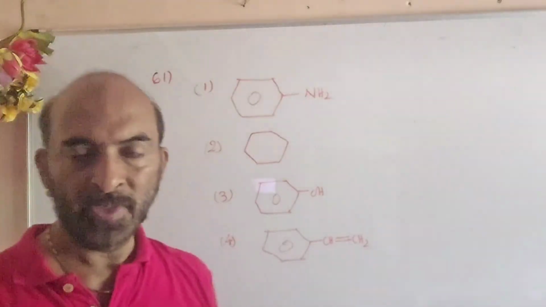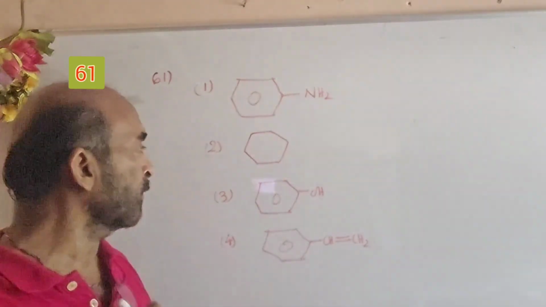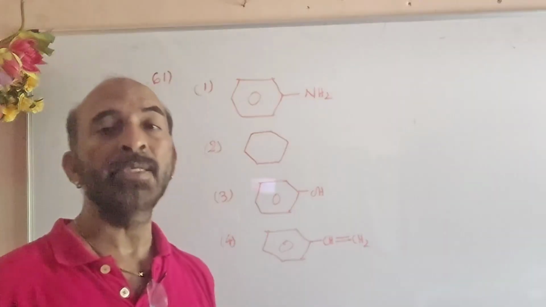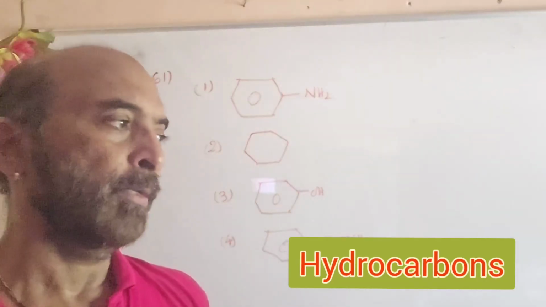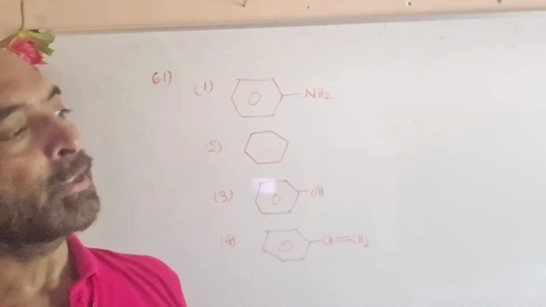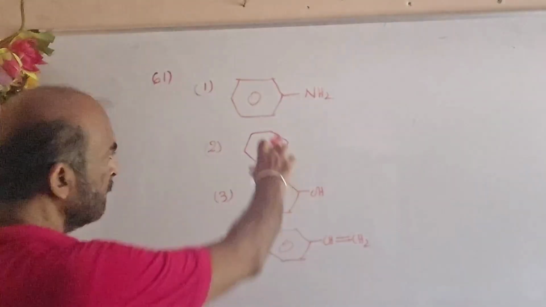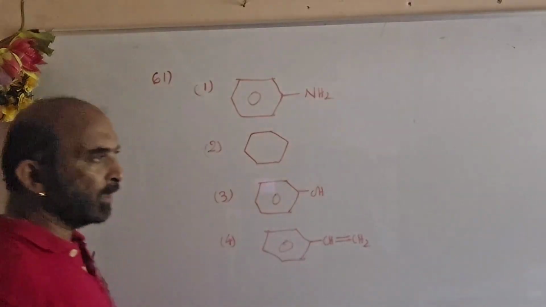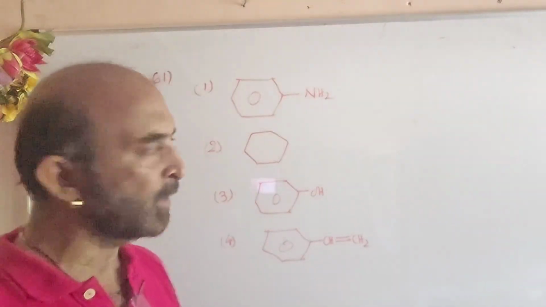Question number 61. It is from hydrocarbon. The question is, among these 4, which will not decolorize bromine water? See, this is aniline. We know that in aniline, the amino group is an activating group.